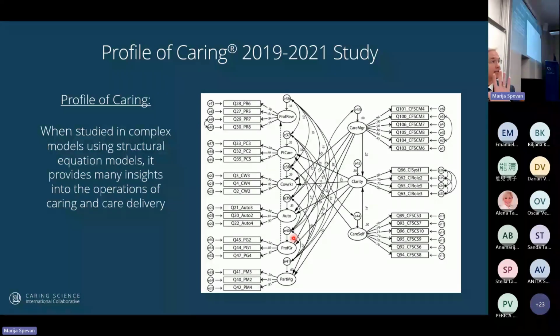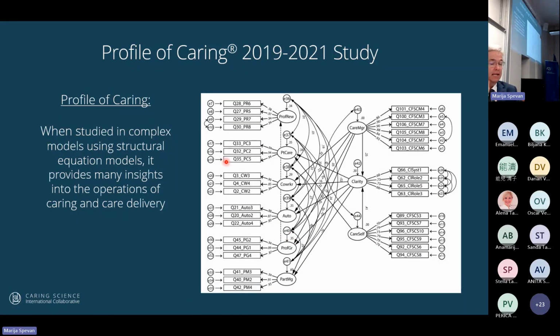So we looked at Scotland and how that compared to Israel. We looked at how Israel compared to the other countries. So we looked at all participating countries to make sure there was no bias, and it is an unbiased instrument to measure well-being globally. So that's a very important part.